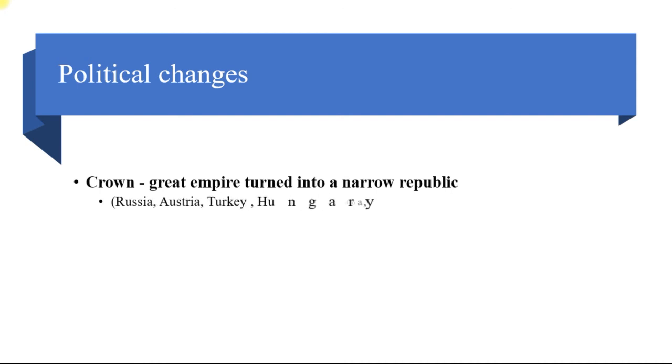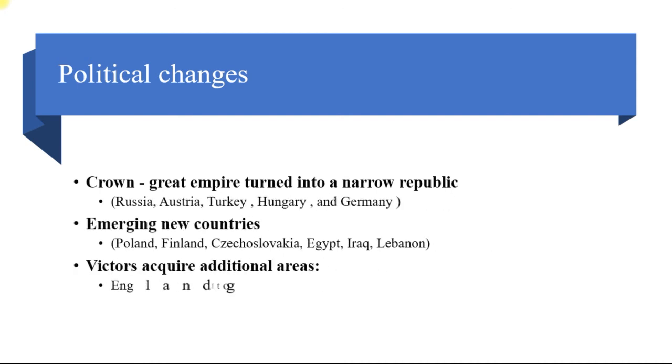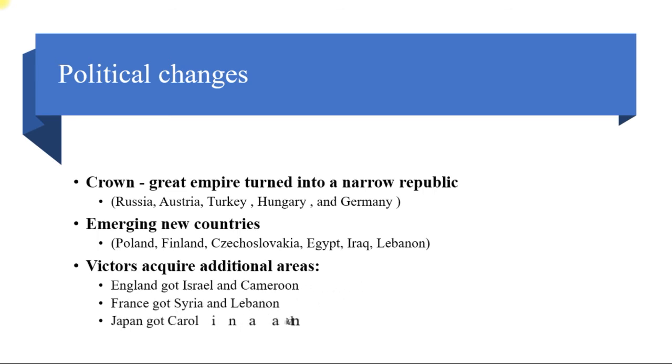Now, in the last section of this video, what were the political changes that occurred after World War I? The first one is that the great empires turned into narrow republics: Russia, Austria, Turkey, Hungary, and Germany. The second one is emerging new countries, like Poland, Finland, Iraq, Egypt, Lebanon, etc.